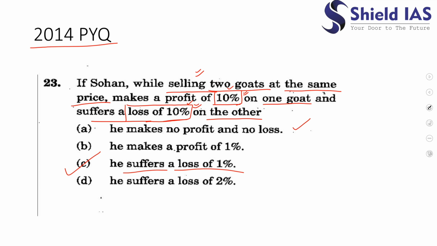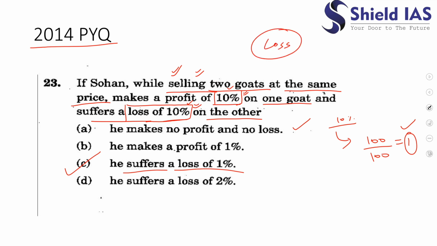Yes, and the question should talk about selling, so the selling price should be same. In these types of questions, whatever your number, here the number is 10%, please square it. So if you square 10, what you will get? 100. Always divide this number by 100. Whatever you get, this would be the answer. And in these types of questions, the owner would always suffer a loss, and in order to calculate the numerical value of that loss, resort to this method.